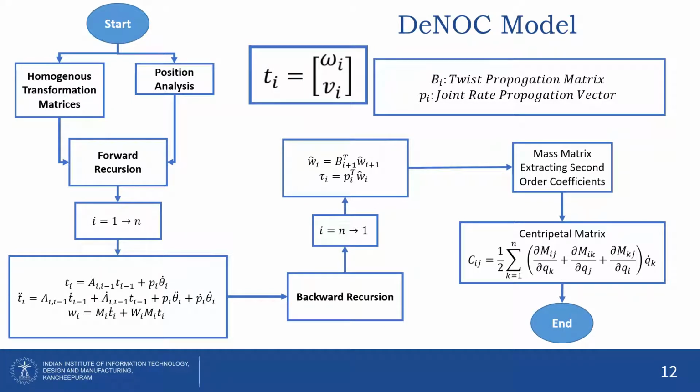Similar to the Newton-Euler, this model also has a forward recursion in which we calculate the twist of all individual links, and then we have the backward recursion in which we calculate the torque.